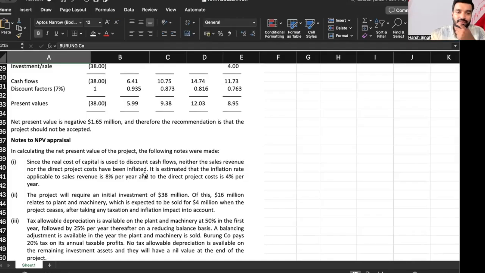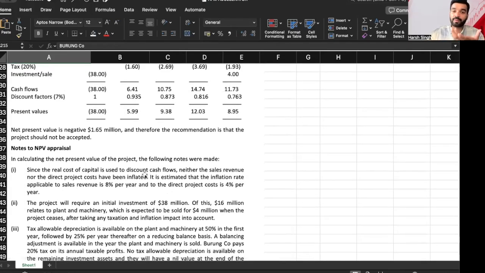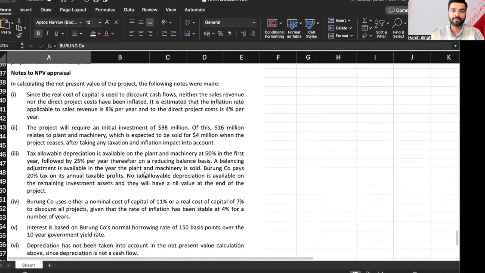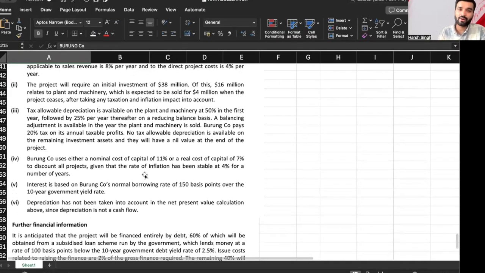It is estimated that the inflation rates applicable are 8% per year for sales and 4% per year for direct project cost. Point number 2. The project will require an initial investment of 38 million. Of this, 16 million relates to plant and machinery, which is expected to be sold for 4 million when the project ceases, after taking any taxation and inflation impact into account.